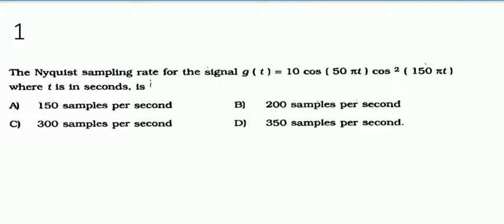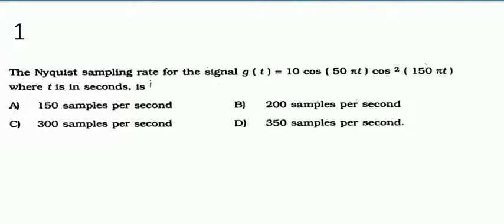The given signal is 10 cos 50 pi t cos squared 150 pi t. So let us take that and simplify that. Whenever we have a signal in multiplication form, we cannot apply the sampling theorem. It should be converted into addition form. Then only we can solve the problem.